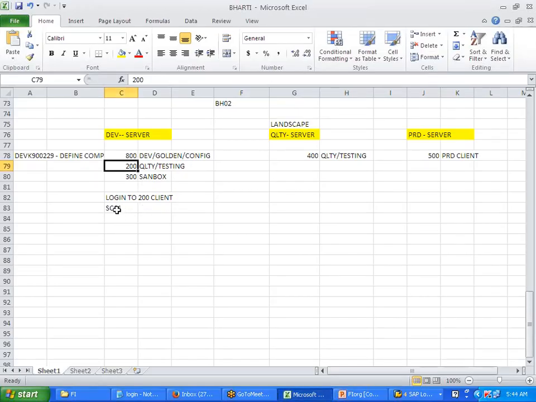After I pull into this 200 client, in SCC1, I give this transport request. I gave the transport request with the source client 800, right? Then I pulled it, and the data is over here now. Now the data is here. Now I can do the testing.